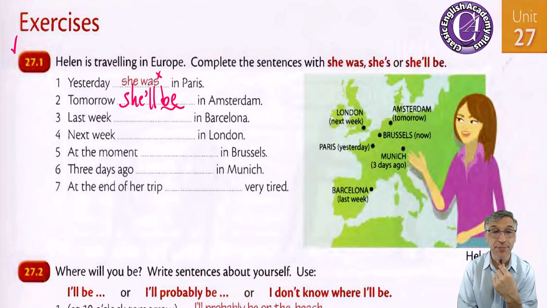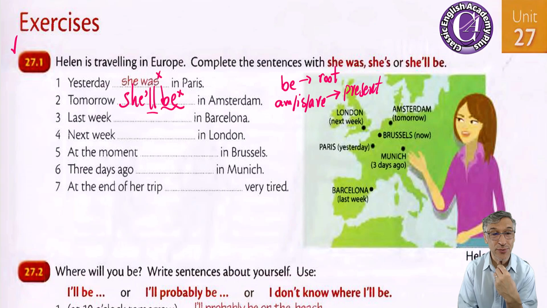The verb is be, and after the will we have the root of the verb. Do you remember? Be, am, is, are. Okay, this is the root of the verb, very special verb. This is the present forms.